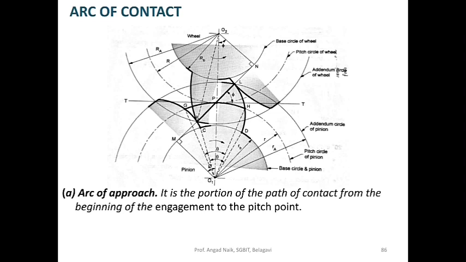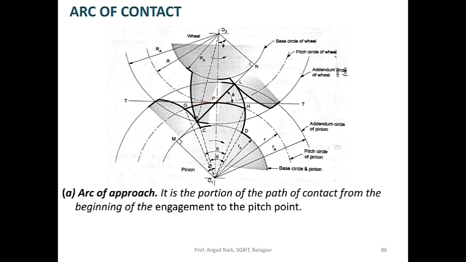It is the portion of the path of contact from beginning of the engagement to pitch point. Now in this figure we can find pitch point at this point and the engagement begins at this point. So from G to P is the arc of approach.